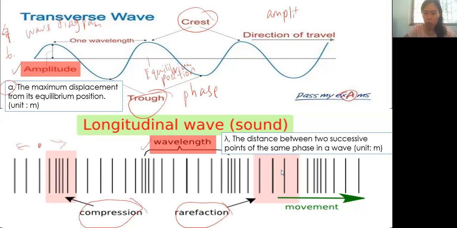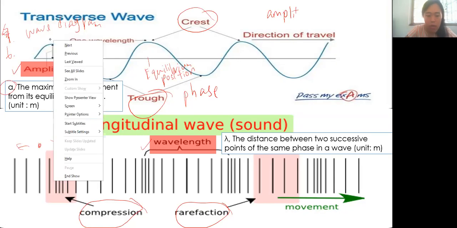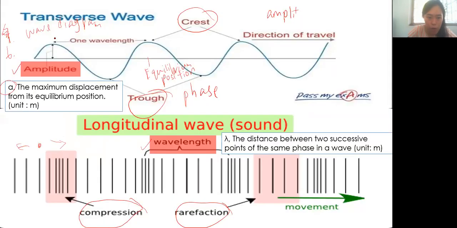So I give you one example. Let's say this is the center part of a crest. We will take the successive center part of the crest, and this is one wavelength.